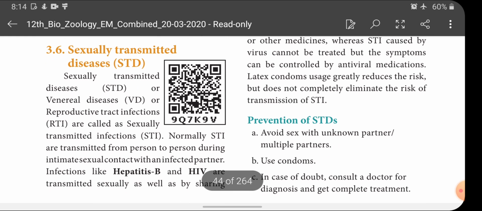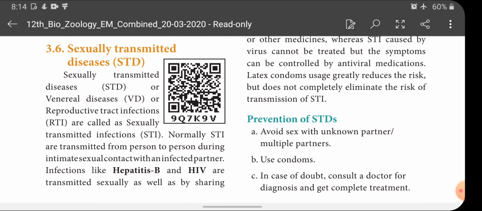Next, we are going to see about sexually transmitted diseases. Children, under this, we are going to see many diseases. Actually, what is meant by sexually transmitted disease? It is nothing but the infections caused due to intimate sexual contact with an infected person. It is called sexually transmitted disease. It is otherwise called venereal disease or reproductive tract infection also. So as I said, this sexually transmitted disease is normally transmitted through intimate sexual contact with the infected person.